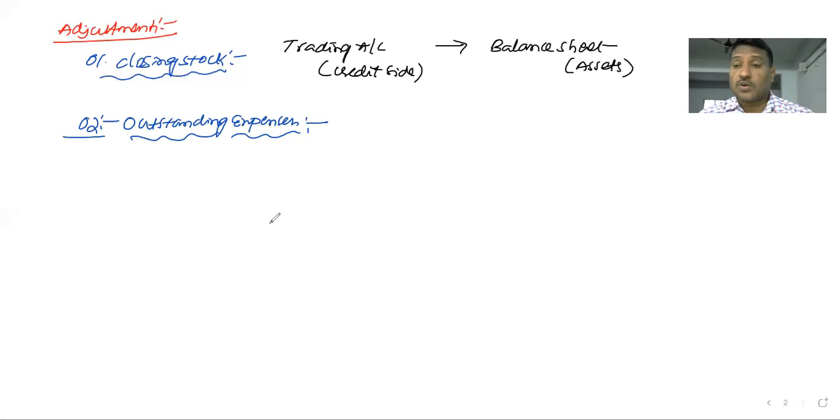Accountancy records current year information in the current year books and next year information in the next year books. But this is an expenditure which belongs to the current year and will be paid in the future, in the next accounting year. That's why these expenses are called outstanding expenses. When outstanding expenses are given in the adjustments, what do we have to do? Let's see.